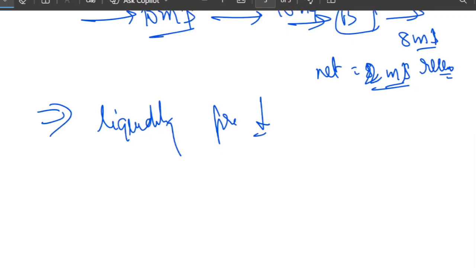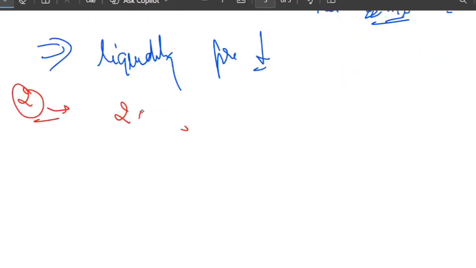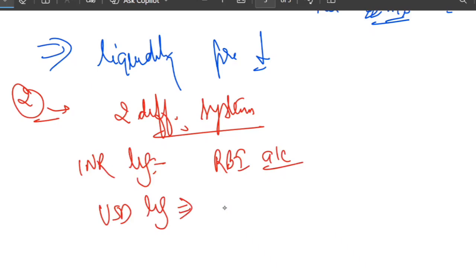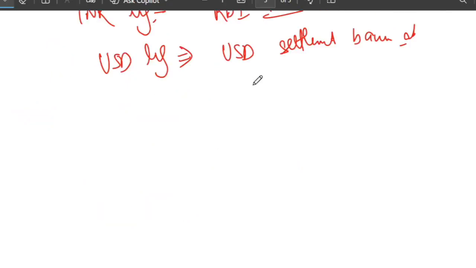Step number 2 is about settlement through two different systems. PVP needs two safe settlement legs. One is called the INR leg, which is settled in the RBI account. The second is called the USD leg, which is settled through a designated USD settlement bank abroad. So it is a two-leg system, INR leg and USD leg, but CCIL coordinates both legs.